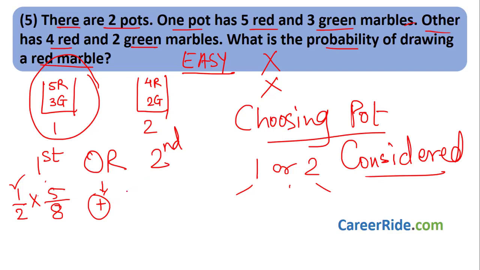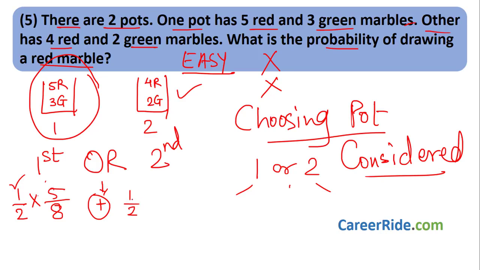Now, second choice: choosing a red marble from the second pot. First we have to choose the second pot out of the 2 pots. How many pots are there in total? 2. Out of that I want the second pot. What is the probability of choosing specifically this pot? There is only one pot which has number 2. So the probability is 1 by 2, because I want the second pot, that is nothing but 1, divided by total possibilities, which is 2.